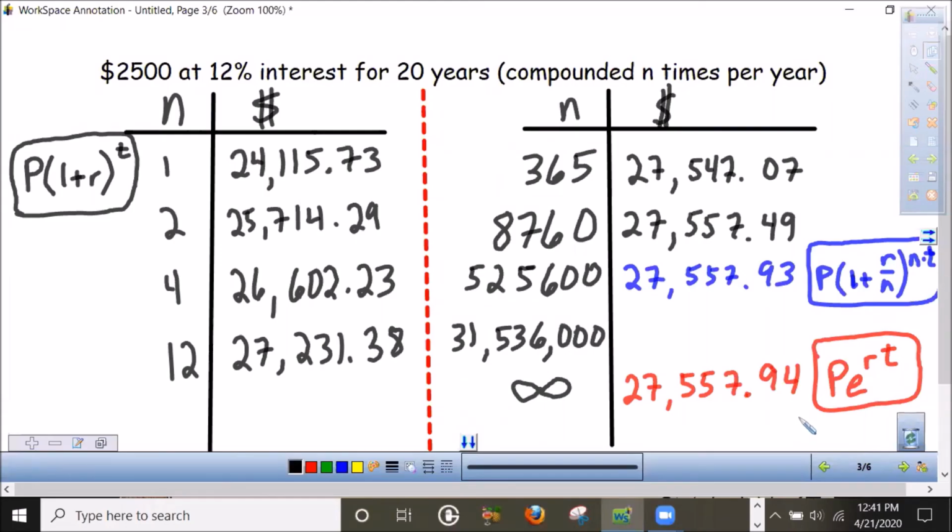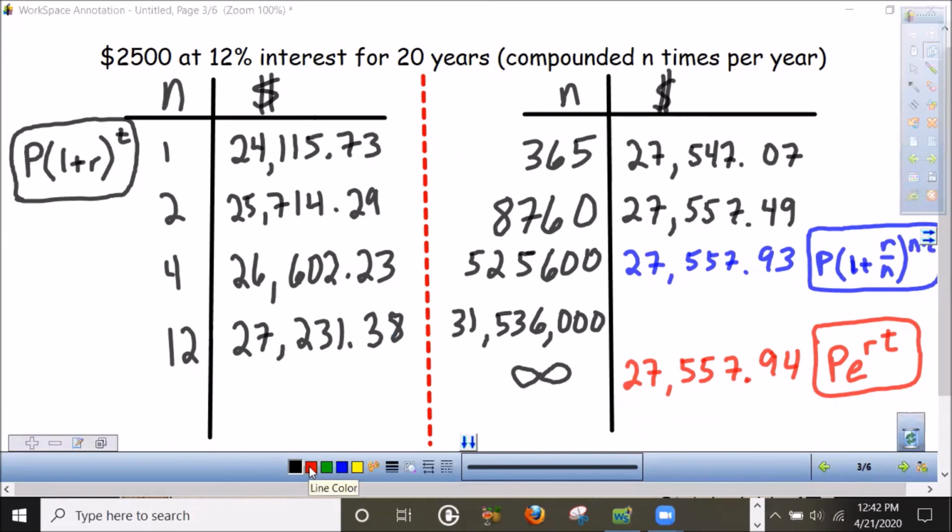So it turns out that continuous compounding is the best that we can possibly do. Unfortunately, we can't make infinite money, but using the continuous compounding formula, we get the maximum possible return on our investment. Now, you might ask yourself, is a 12% interest rate compounded continuously really a realistic expectation?